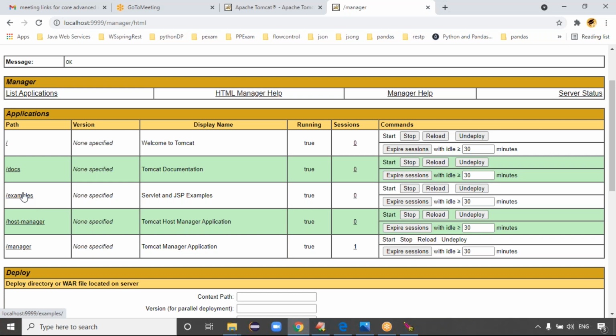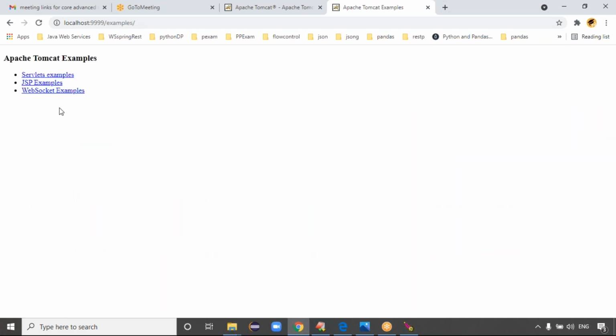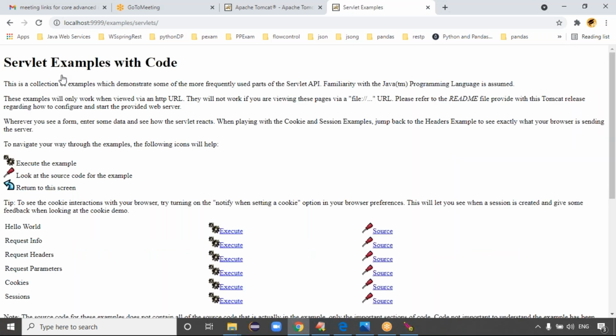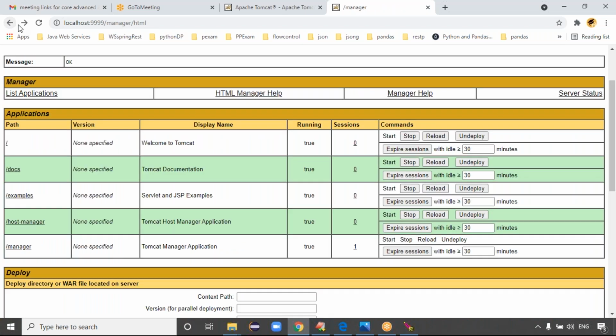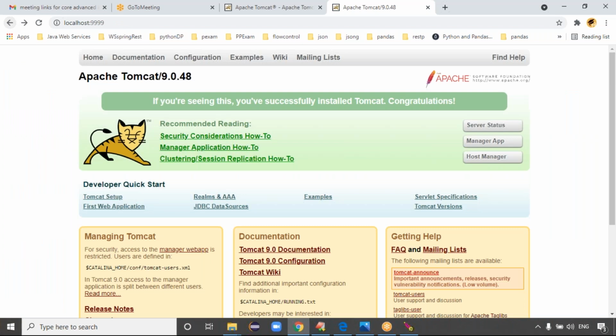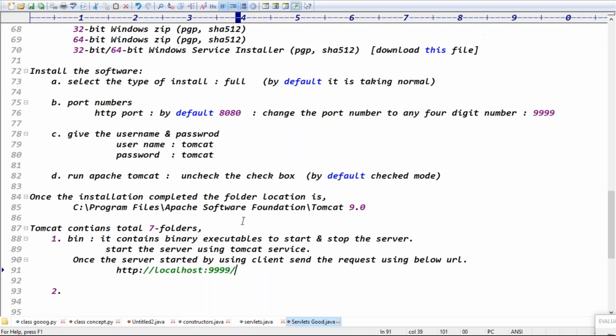Exactly. See, for example, some default examples are there. You can go for examples, guys. In examples, some servlet examples are there. If you click on a servlet example, yes, you can see all this information. Because what I'm doing here is the manager app, right? Once you click on the manager app, it shows, guys, the first one is itself here.